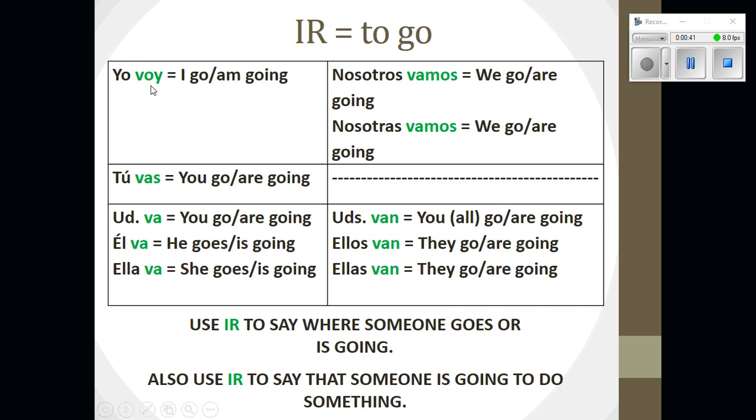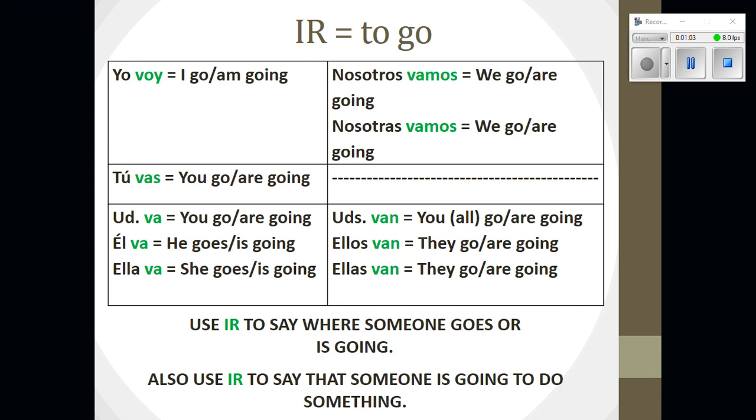You must memorize the forms. So let's go through the chart together, and then you can fill it out on your note guide. Okay, remember that yo voy means I go or I am going. Tú vas means you go or you are going. Usted va means you go or you are going, but that's formal. Él va means he goes or he is going. Ella va means she goes or she is going.